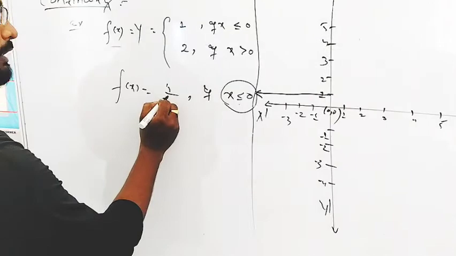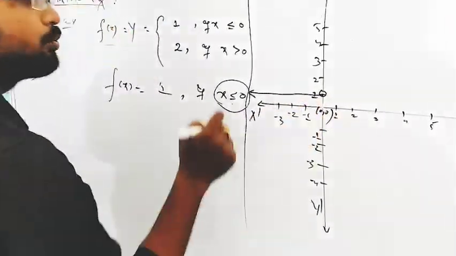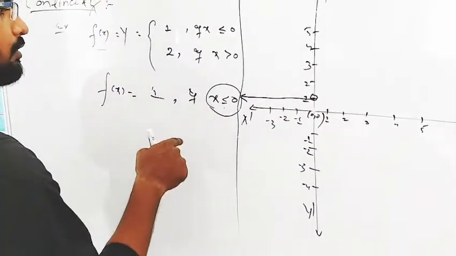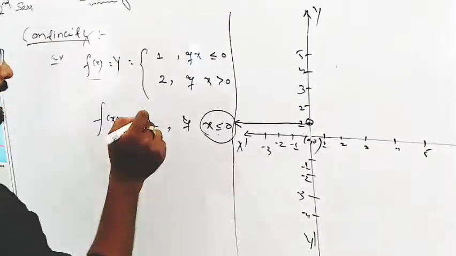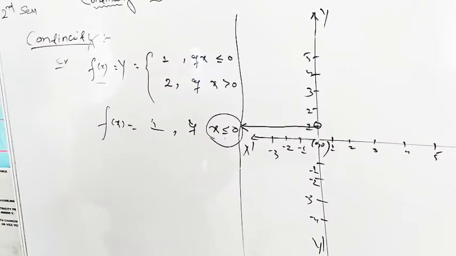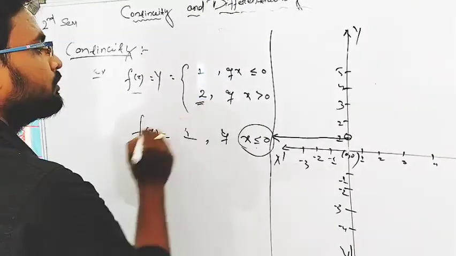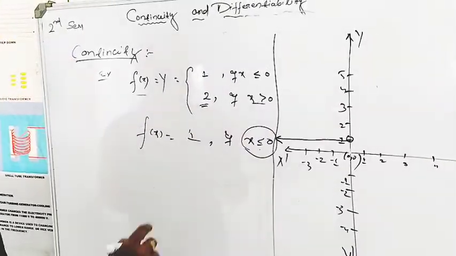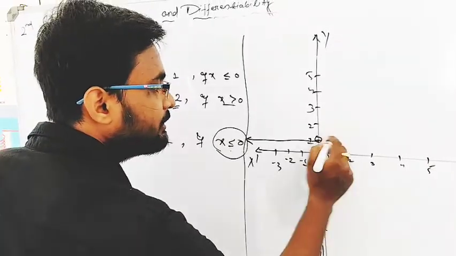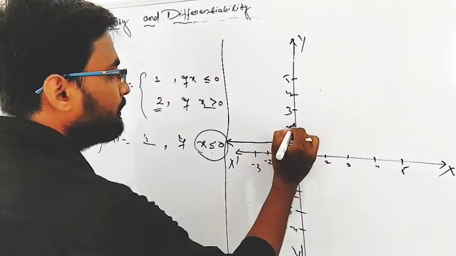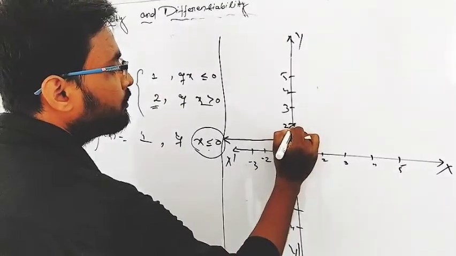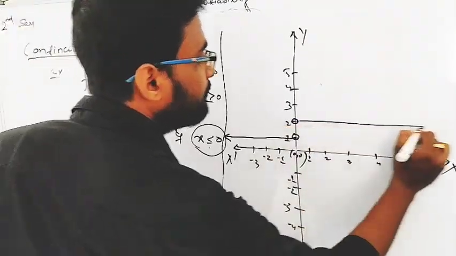Conclusion, f of x always gives 1. This is 1, yes or not? This is y, values of y. This condition: y is equal to 1 if x is less than or equal to 0. And another condition is f of x is 2 if x is greater than 0. Yes or not? The value will be 2, always gives 2. There is jumping in the graph, drawn like this.